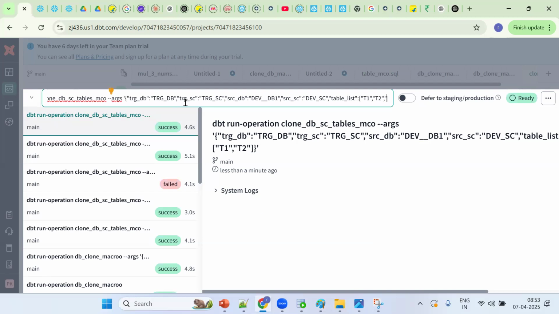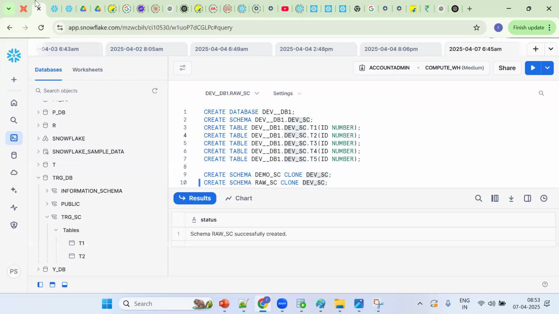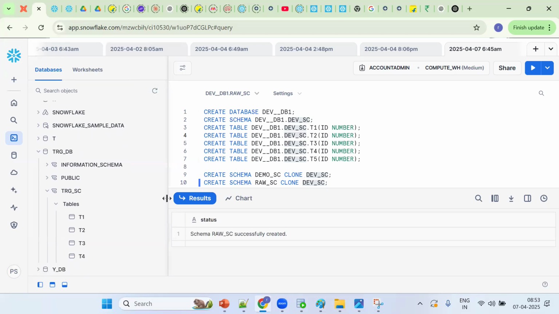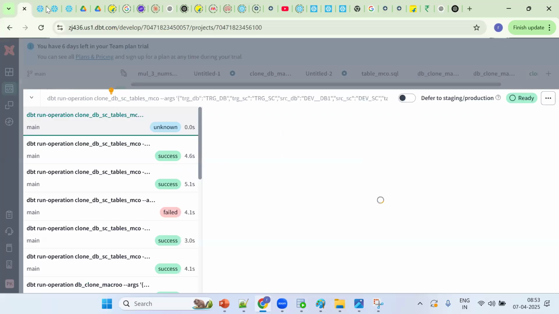Now comma, put T3 table in double quotes, and put T4 table. Now how many tables should we get? T4, four tables should get. We'll see one more time. One second. As of now two tables are there. We get four tables. Tell me, is it static or dynamic? It's dynamic. Okay.